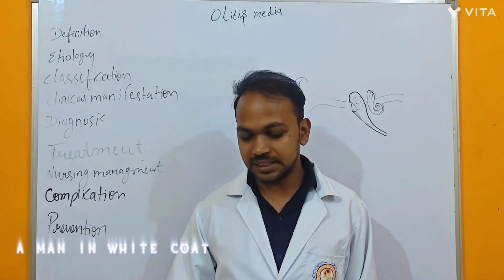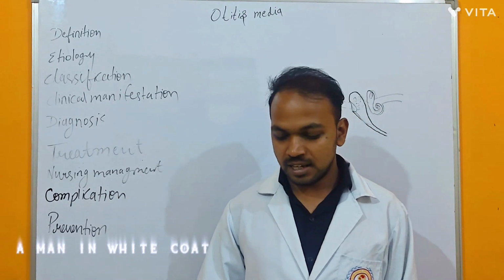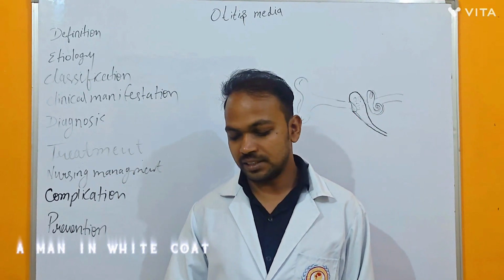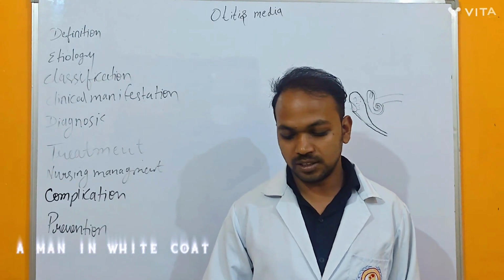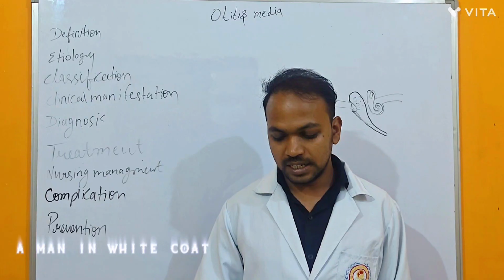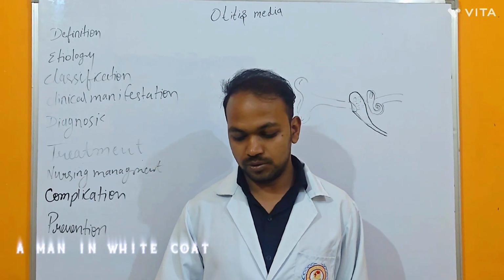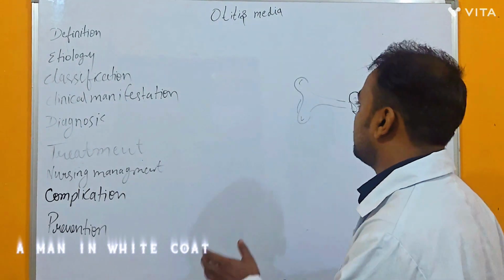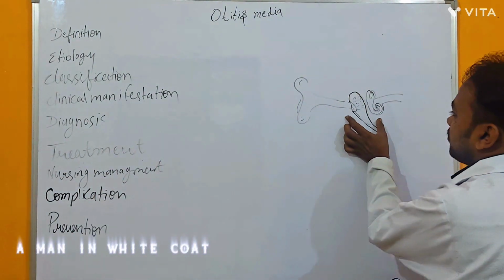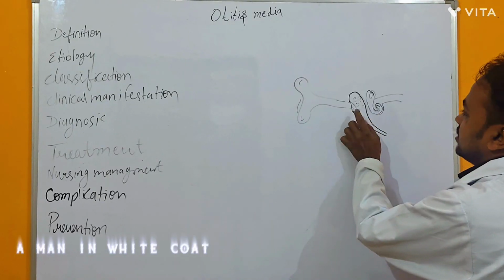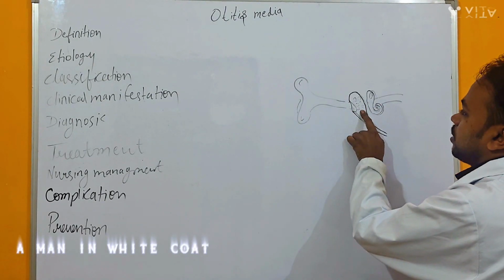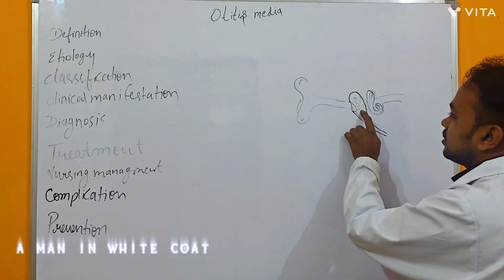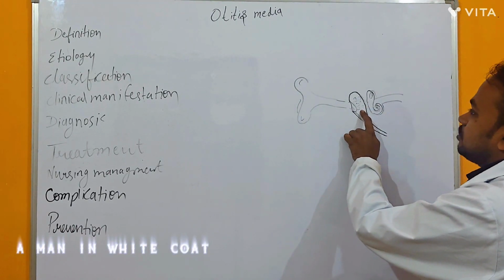The definition of otitis media is an infection or inflammation of the middle ear, common in infants and young children due to their shorter or more horizontal Eustachian tube. Suppose this is the ear and this is the middle part. The infection is here, behind the tympanic membrane. Infection or inflammation, or we can say fluid accumulation in this middle ear, will be considered